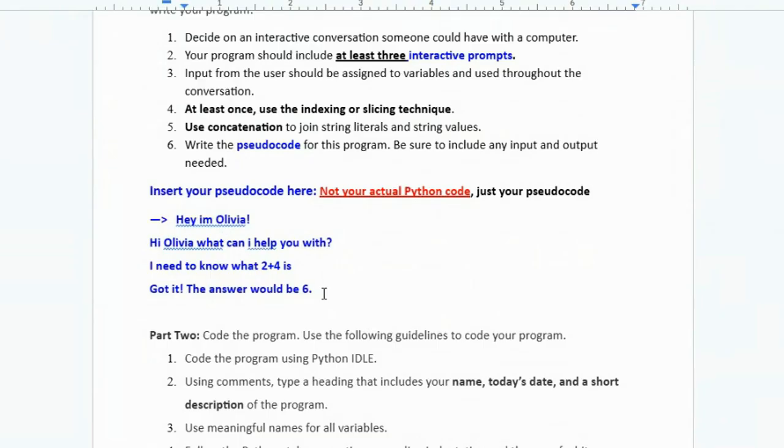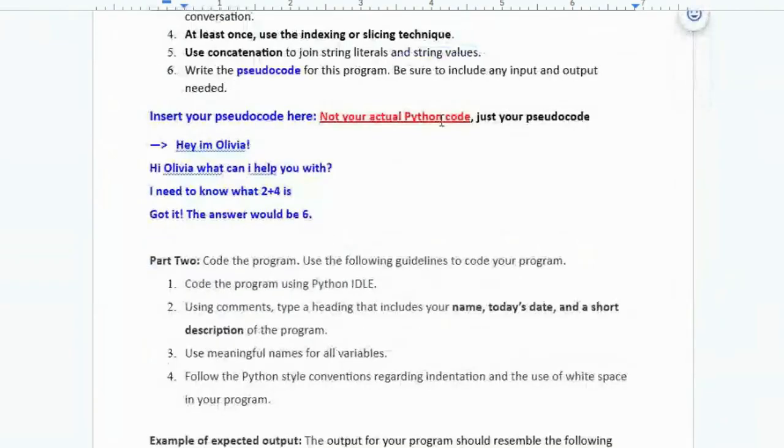Got it. Answer B6. Okay, so it looks like you might be asking for a name, might be asking for a math problem. Hopefully there's something else because it says you have to have at least 3 interactive prompts. That'd be 3 input statements, right? And I don't know what you're planning for indexing or slicing, but it says you have to do that once. Concatenation would be where you would add their name to whatever, hi, Olivia, whatever they enter their name. But yeah, it doesn't look like you have 3 input statements planned, but we'll take a look.